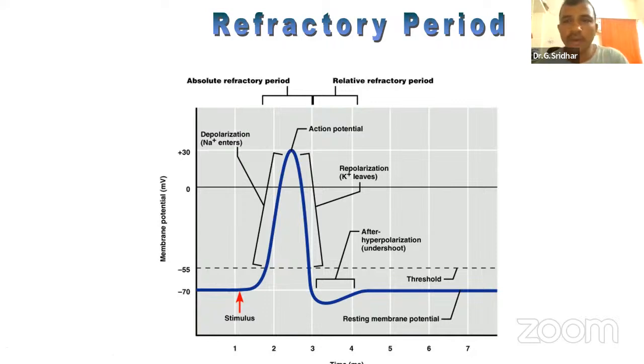For example, I will give a small example to you. Annual physiology students are not coming to my class. Then I started saying, if you come to the class, I will give 1 chocolate. Think like that. Please don't laugh because you are MSc students. But to explain what the threshold potential is, I am giving a simple example. Annual physiology students are not coming to Sridhar sir's class. Then I said that if you come to the class, I will give 3 chocolates to you.